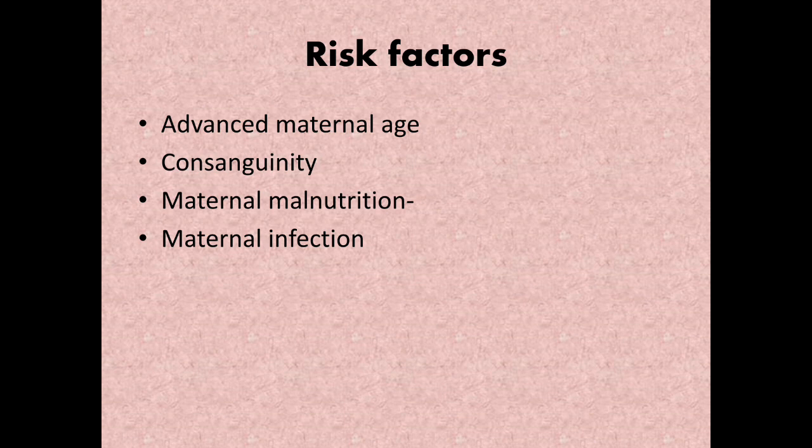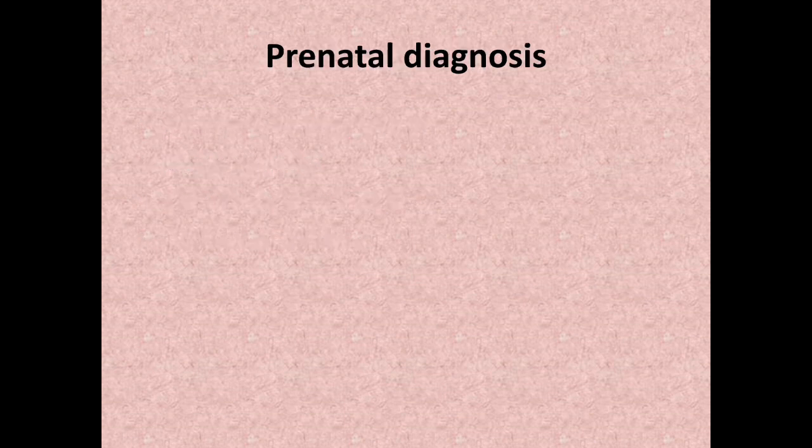Once you have diagnosed, once you know that some congenital anomaly is there, the next question is why has it occurred, and can we stop its progression? That takes us to the next step, which is prenatal diagnosis. The baby is not born yet. In the antenatal period, you are evaluating to find out if any congenital anomaly is there, so that you can take some steps.